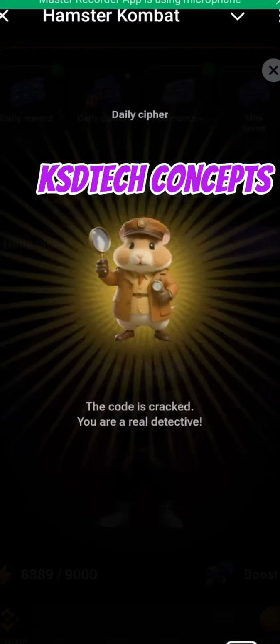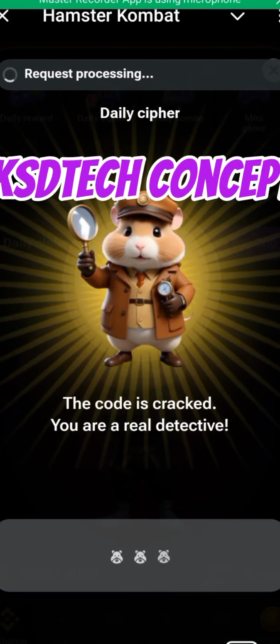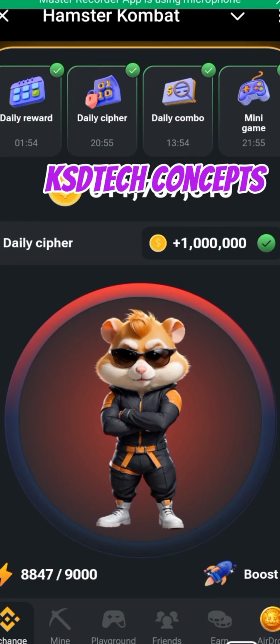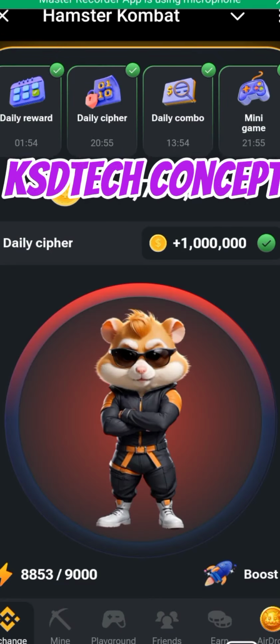So here we have SHARDS. That is our Cipher for today, the second day in the month of August 2024.